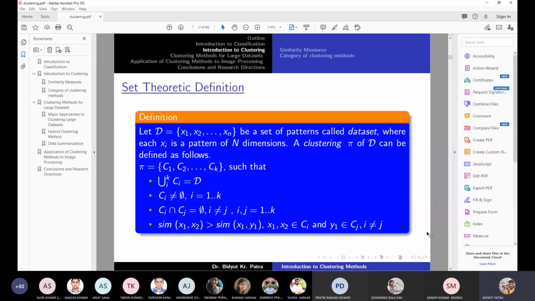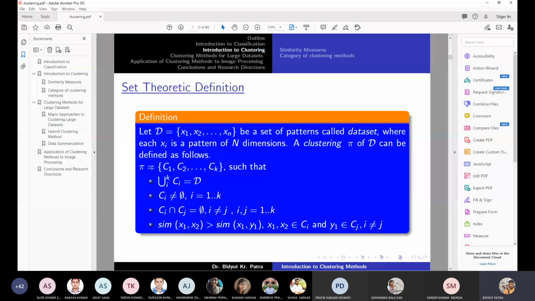Sometimes it is called the set theoretic angle. Let D be the set of objects, and obviously this is called the data set that we studied earlier. Each object is represented by a set of features, also called dimensions. So a clustering of the data can be defined as follows.